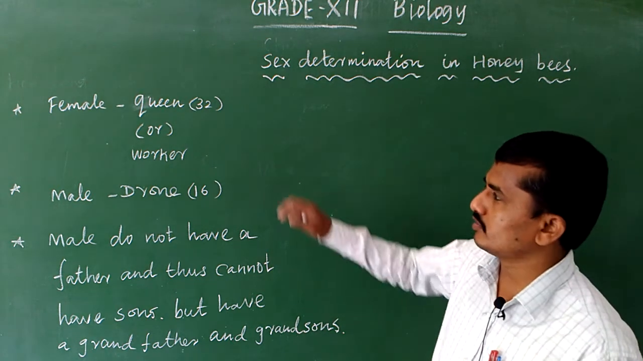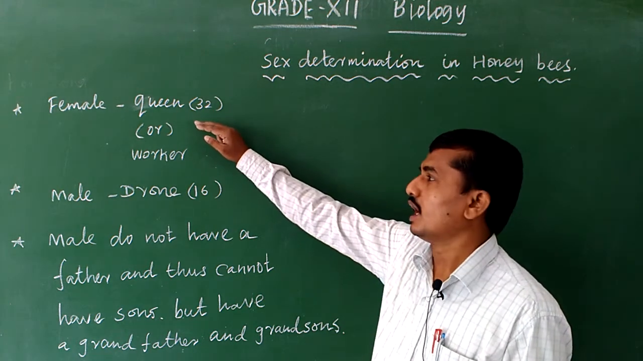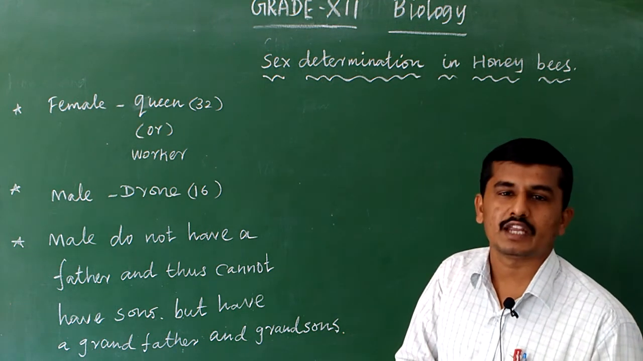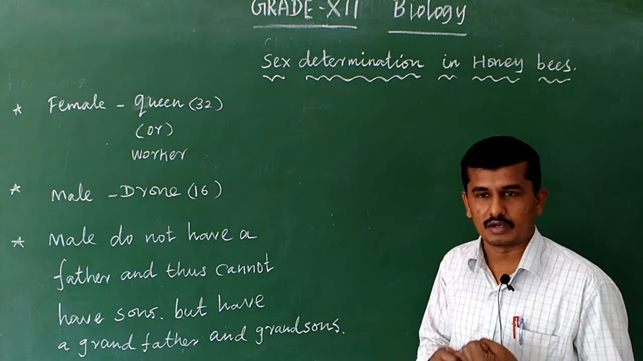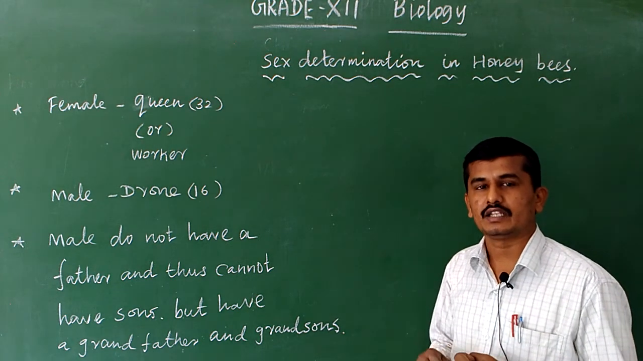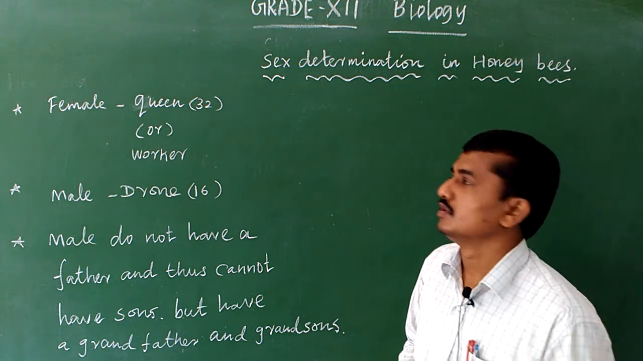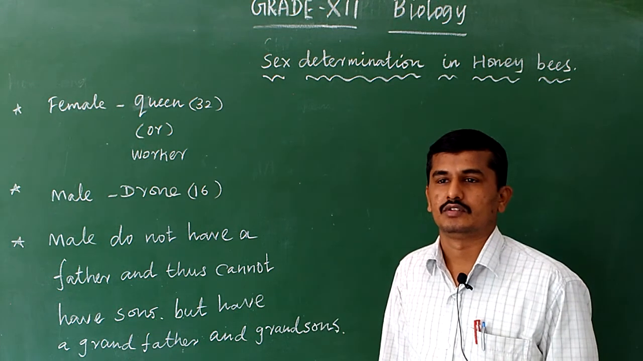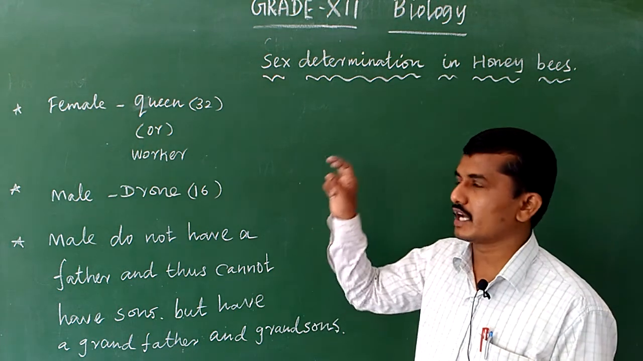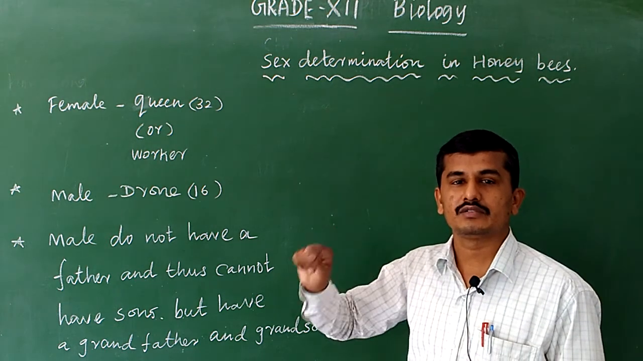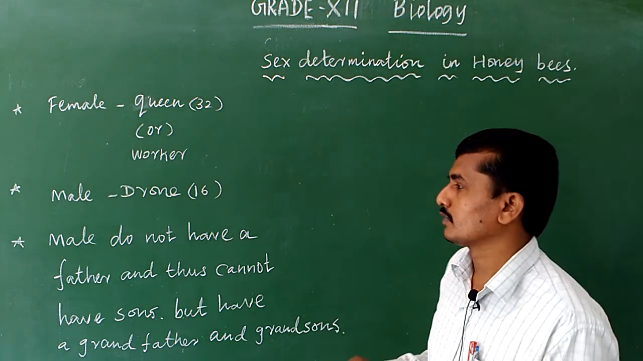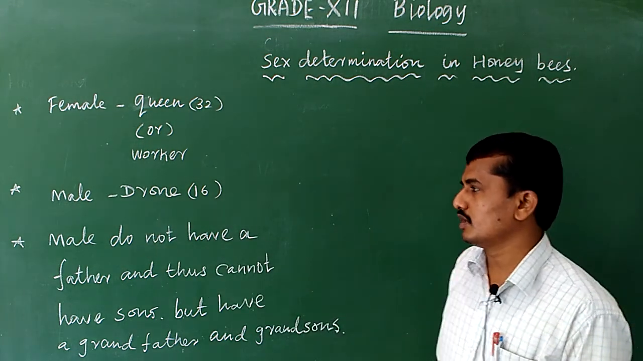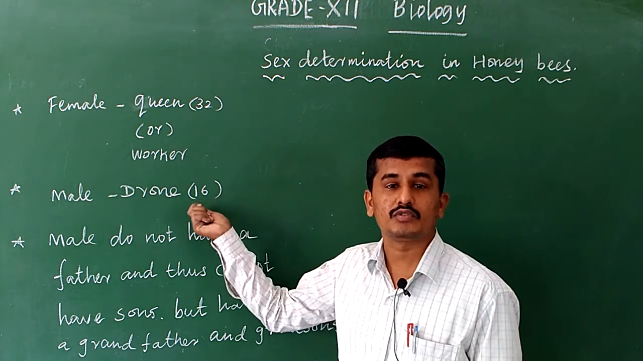Some females are queens and some females are workers. The worker honeybees and the queen honeybees are both female. The diploid female honeybee contains 32 chromosomes in its cells. But the male, otherwise known as the drone, contains only 16 chromosomes.